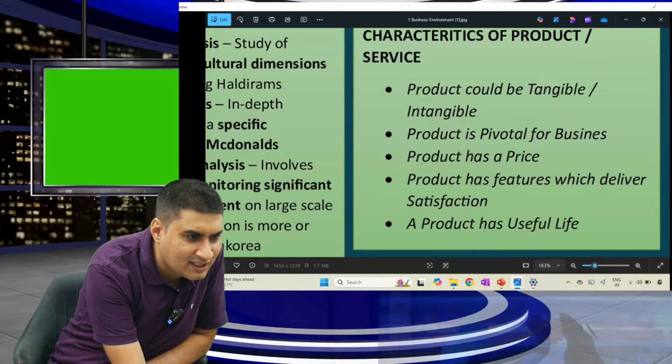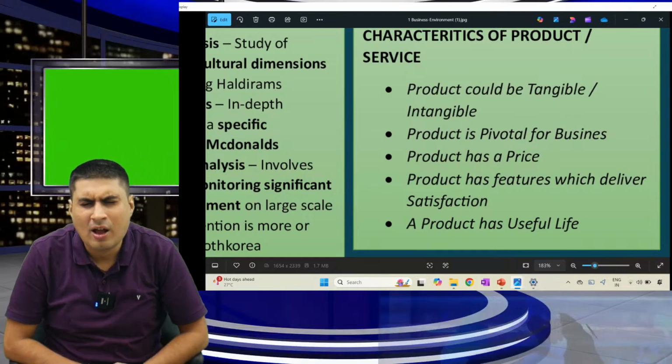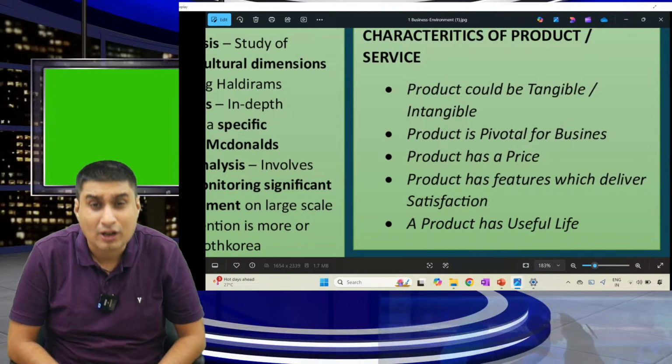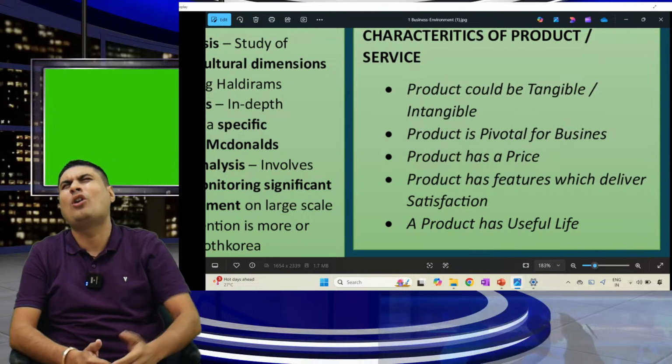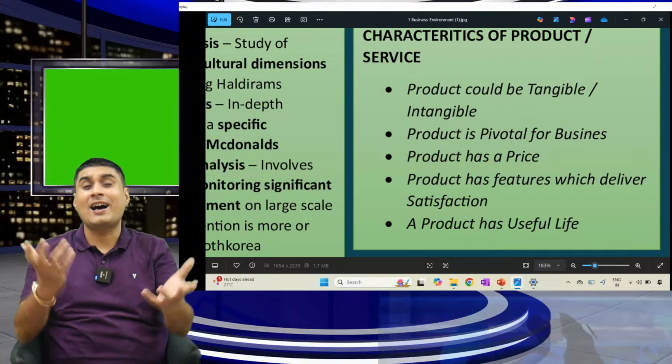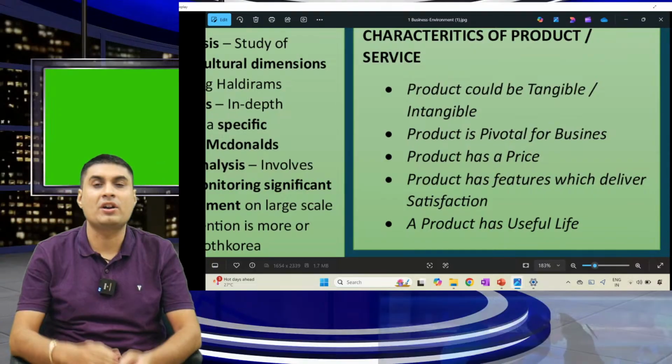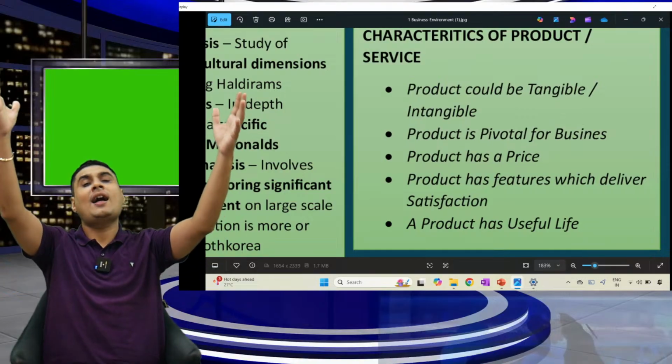What are the characteristics of product or service? Product could be tangible or intangible. Product is pivotal for business. Do you pay just like that? No. Every product has a price. Product has necessary features which will give satisfaction. Product has a limited useful life.